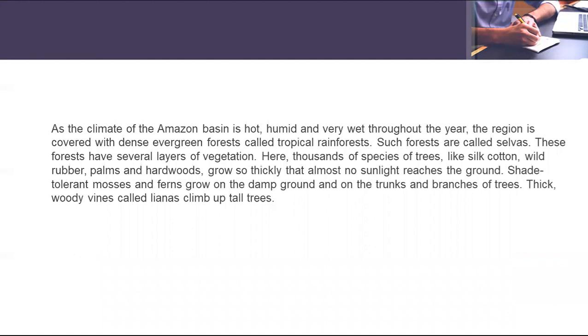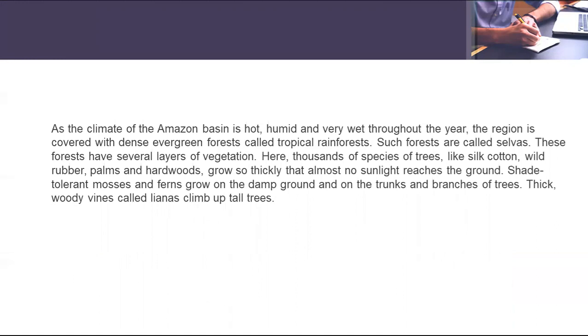Now we are going to discuss some climatic points related to the Amazon. The climate of the Amazon basin is hot, humid, and very wet throughout the year. So the region is covered with dense evergreen forest.